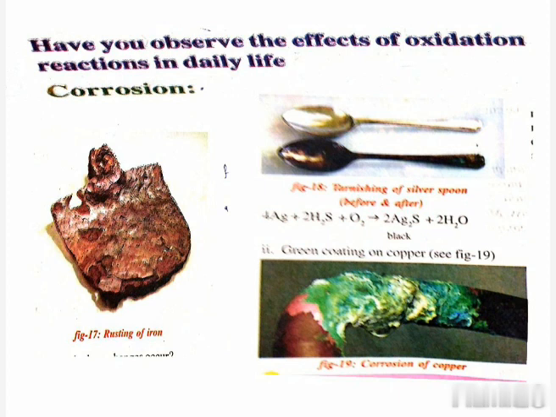In the rainy season, what happens? From the electric poles to our home, the electric supply will not be there. Why? Because a metal oxide layer is formed on the wires. If we rub the metal oxide layer with the help of sandpaper, then the supply of electricity can be restarted.